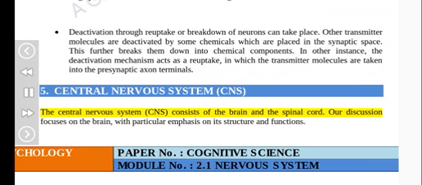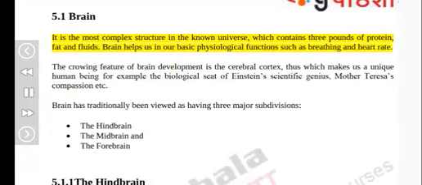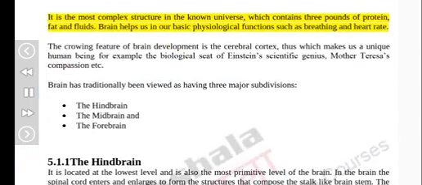The central nervous system, CNS, consists of the brain and the spinal cord. Our discussion focuses on the brain, with particular emphasis on its structure and functions. 5.1 Brain. It is the most complex structure in the known universe, which contains 3 pounds of protein, fat, and fluids. The brain helps us in our basic physiological functions such as breathing and heart rate.